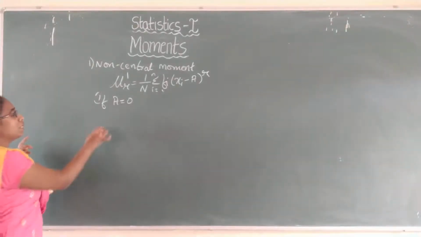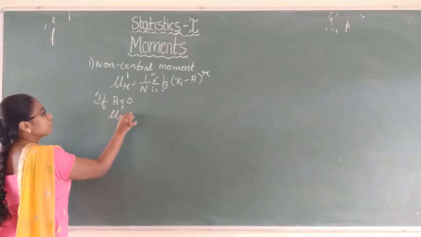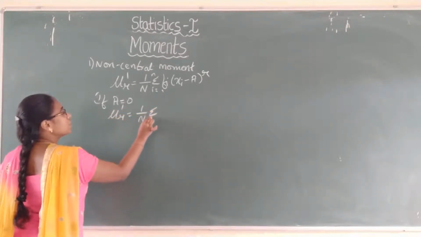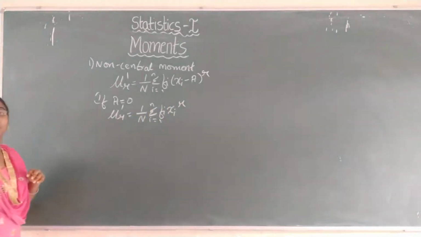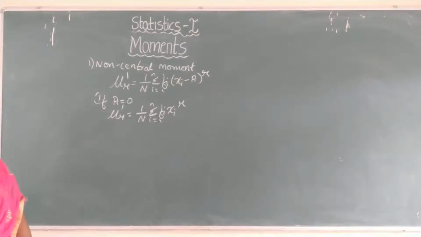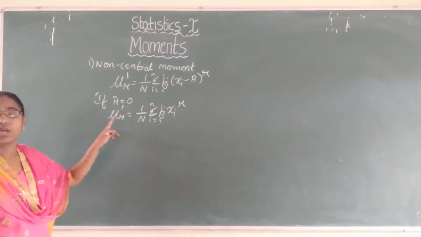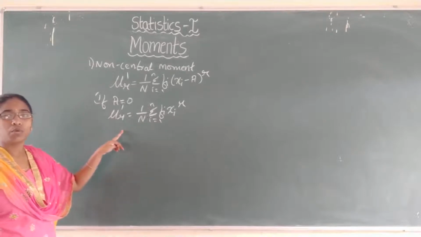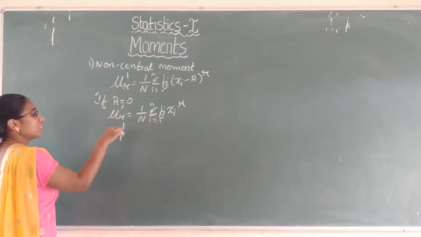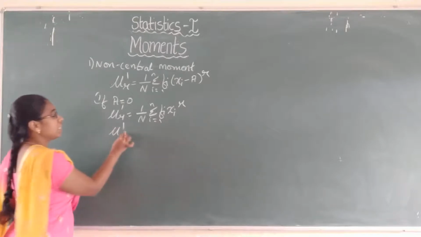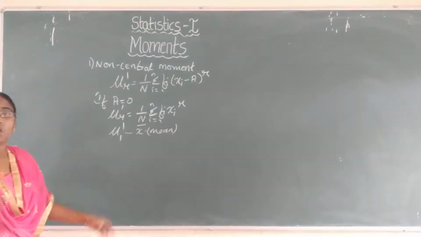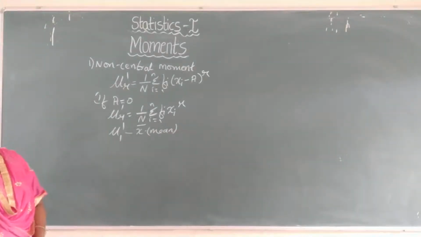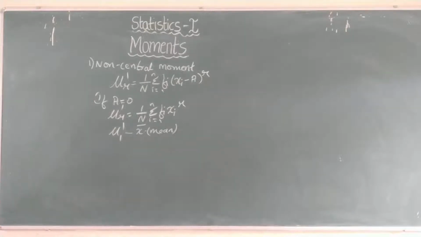Under the moments about origin, mu r dash is given as 1 by n summation i equals 1 to n fi into xi power r. If a equals 0, obviously we get xi power r. So these are the raw moments. Under raw moments, the first raw moment, that is mu1 dash, is nothing but the mean. So remember, the first raw moment, or the moment about the origin, is the mean.